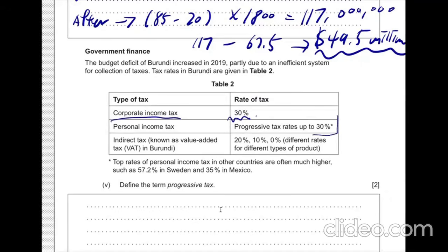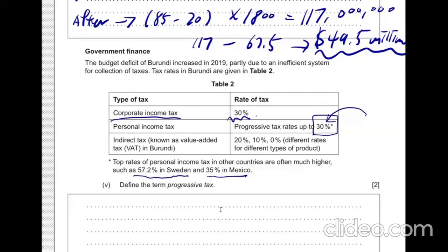However, it is 30% at the highest level, which means compared to the other countries that have way higher progressive tax rates, 57.2% in Sweden and Mexico 35%, this country is applying relatively unequal progressive tax system. So even though you are rich, you're not really paying enough amount of tax.